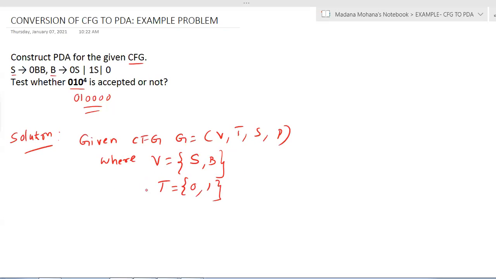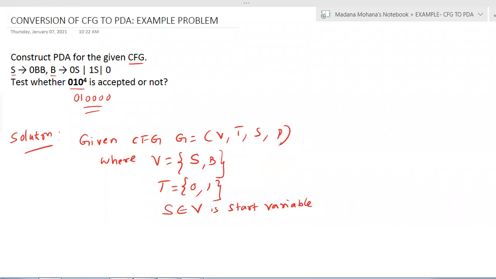Now S is the starting variable, which can be taken from V. S is already in V, but check whether S is the starting variable or not. How to identify? In any given grammar, the left hand side variable of the first production is by default the starting variable. In the given grammar, S derives 0BB in the first production. So by default the left hand side S is there, therefore S belongs to V and is the start variable of the grammar.